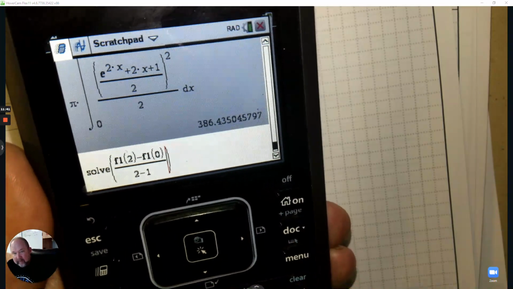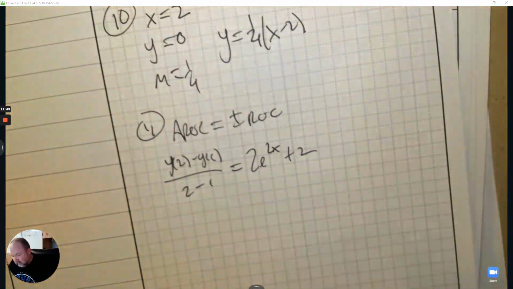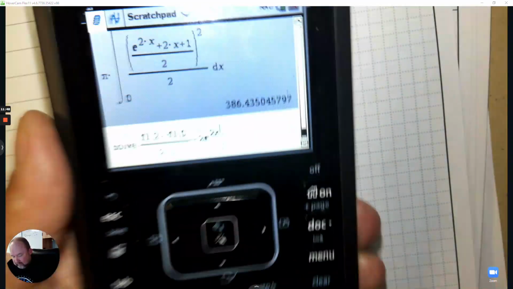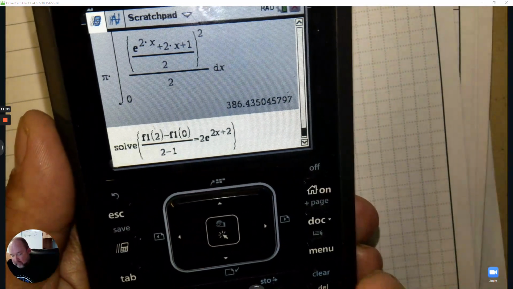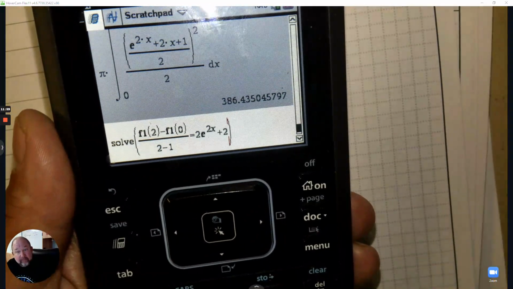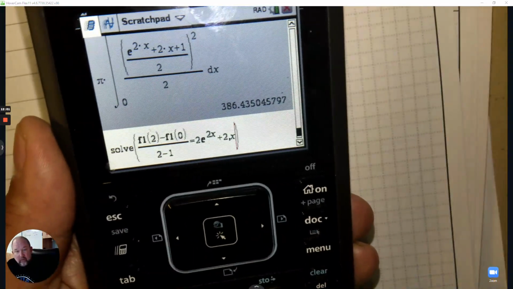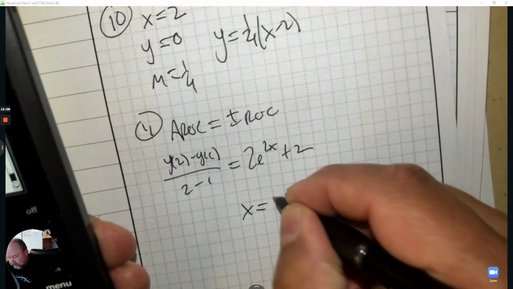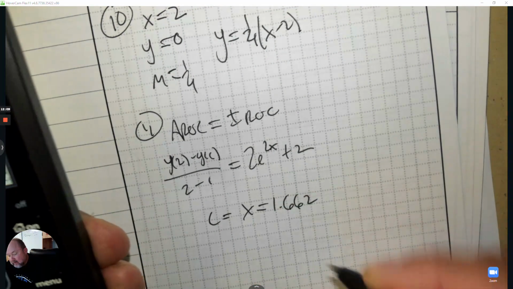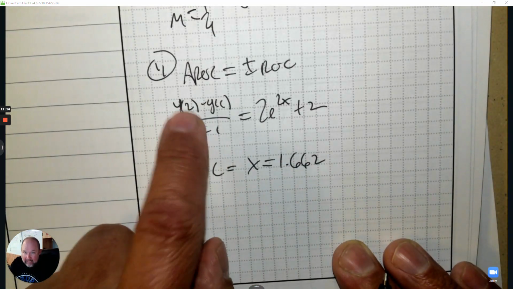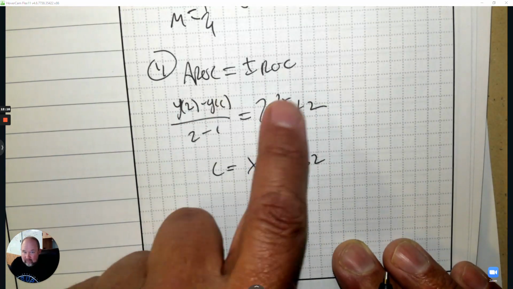Equals, and then the derivative, which is 2 e to the 2x plus 2. Make sure that you move the cursor over, comma x, control enter, and the answer is 1.66. So that is the c value. And notice the c value is in between 0 and 2. At that point, the average rate of change equals the instantaneous rate of change.